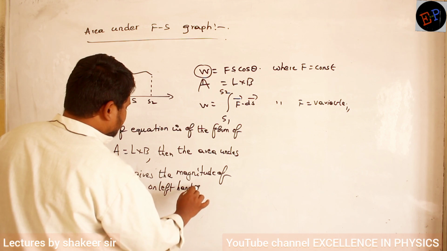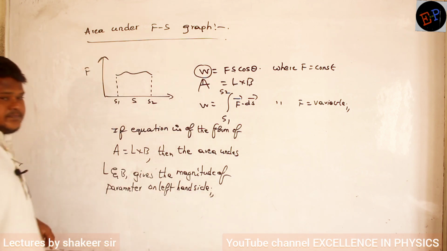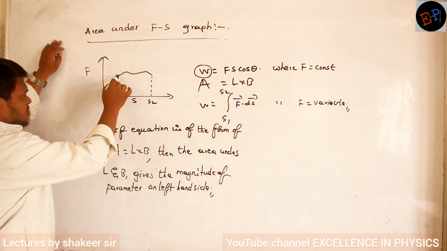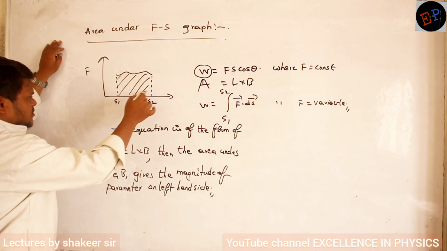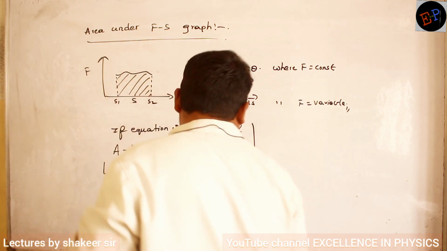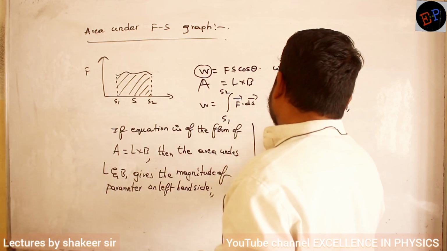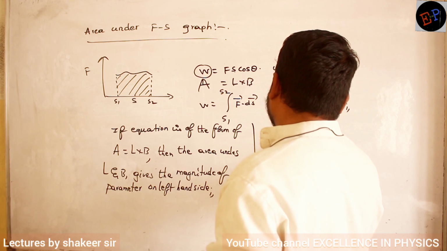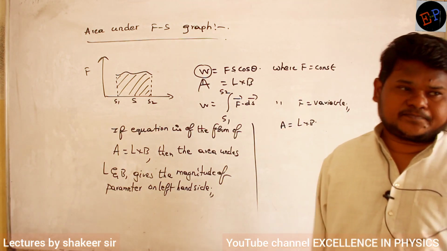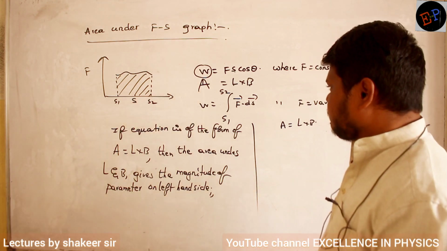So that is the condition. What is the area under this F-s graph? This is the area under the F-s graph. So I can write area is equal to length into breadth, or you can say just the area under the F-s graph will give work done.